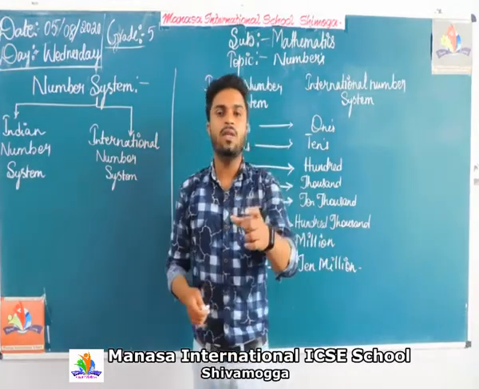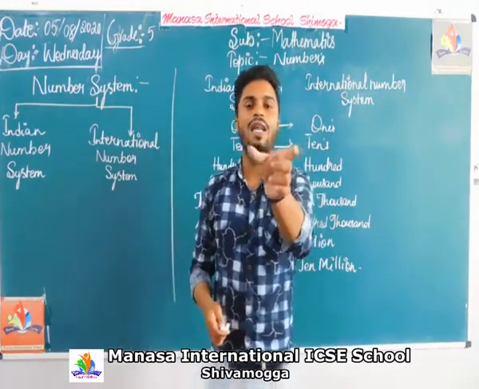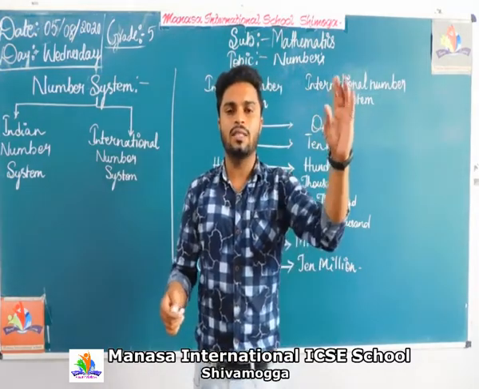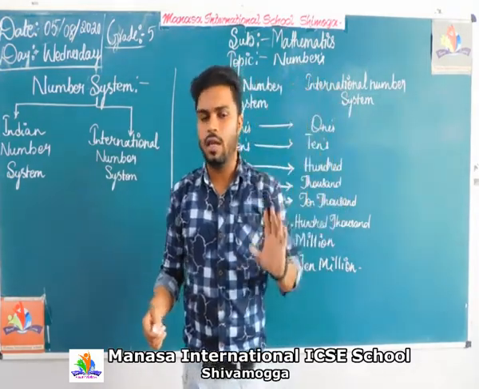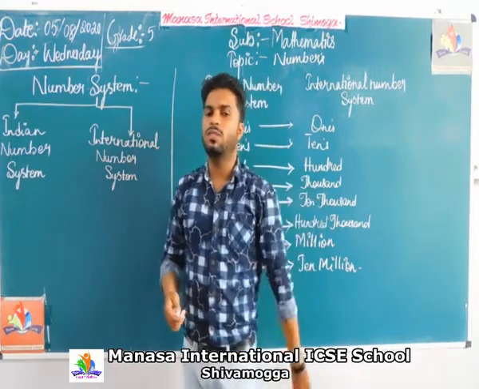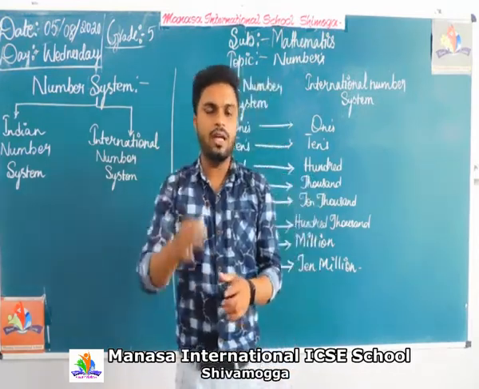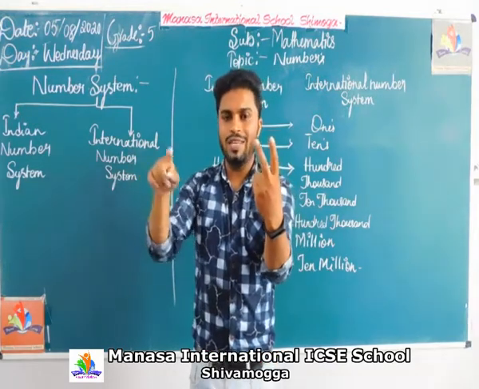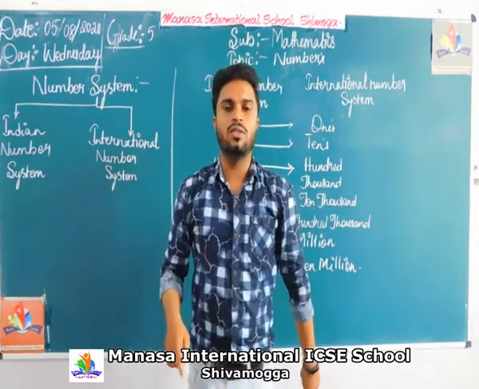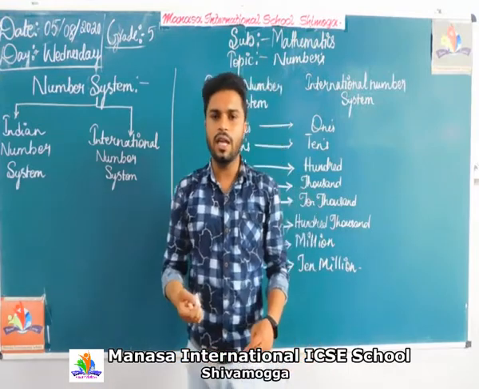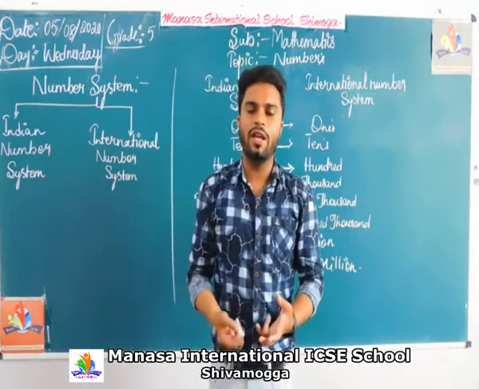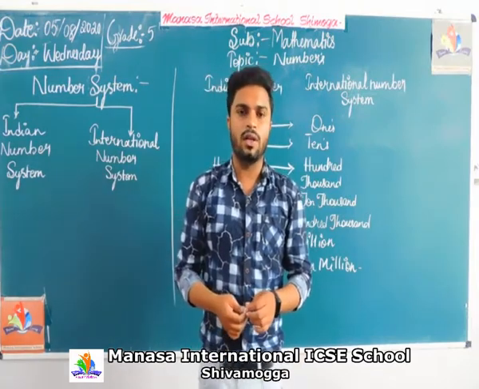It is the system that represents the value of a number in the format of ones, tens, 100, 1000, 10,000, like that. And the face value system represents the number itself. The face value of 1 is 1, the face value of 2 is 2, and the face value of 3 is 3. Next, we studied writing the number names, right?